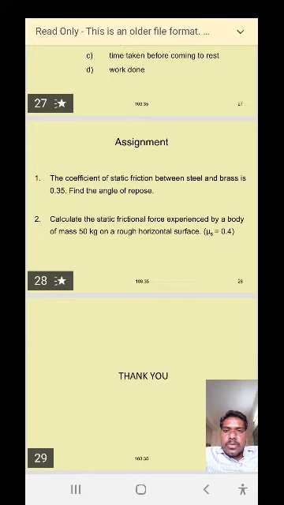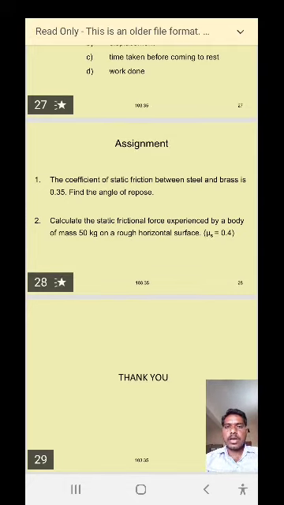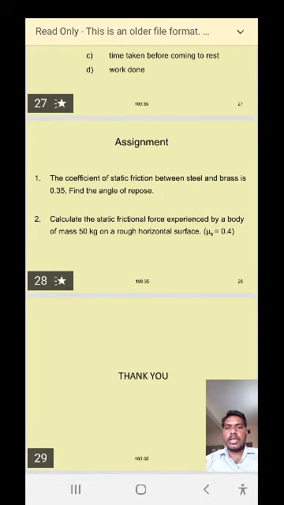First, I will give question number 1 of the problems. The first problem: the coefficient of static friction between steel and brass is 0.35. Find the angle of repose. Once again I will read the question. Here the coefficient of static friction between steel and brass is 0.35. Find the angle of repose.